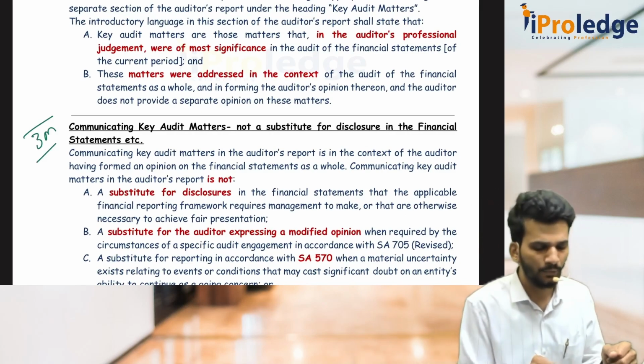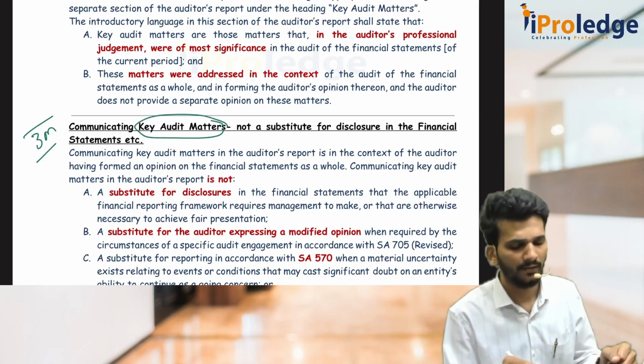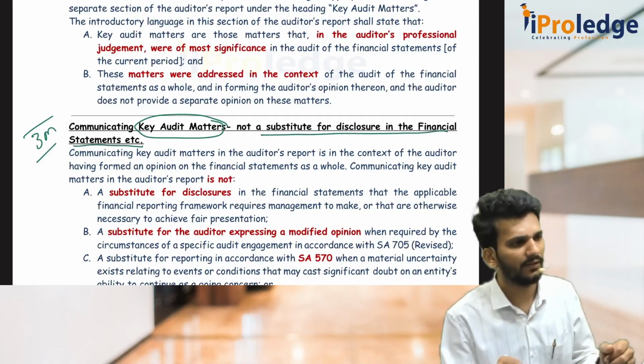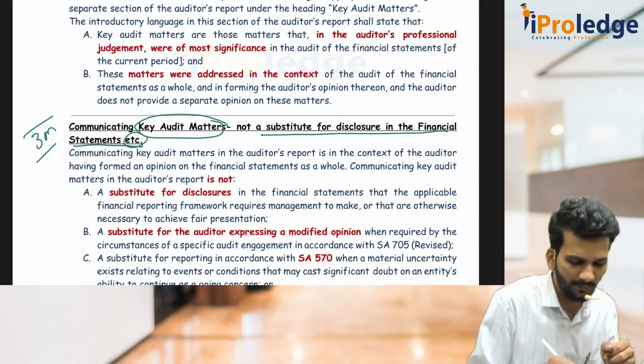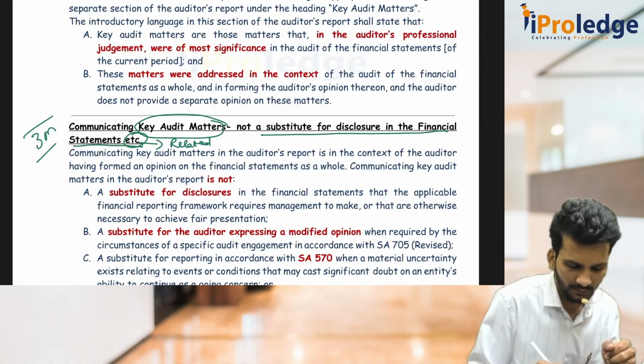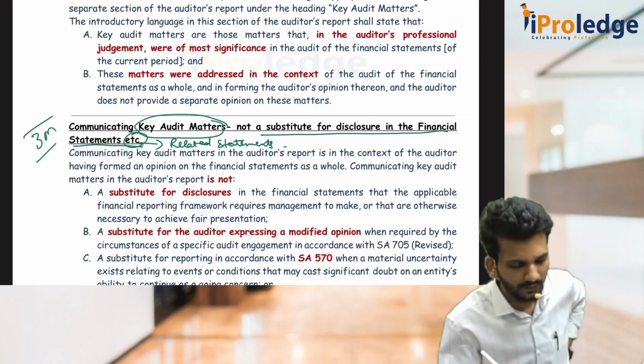Just because the auditor puts the matters under key audit matter, it is not a substitute for disclosure in the financial statements, etc. Sir, what does etc. mean? Etc. means even the audit report also. Not the audit report actually. Either these are financial statements or related statements. Related statements. Sir, what is this?